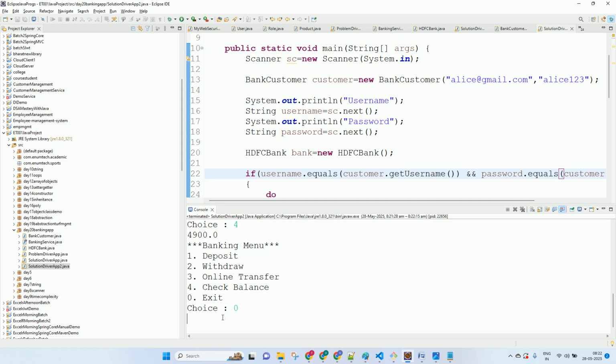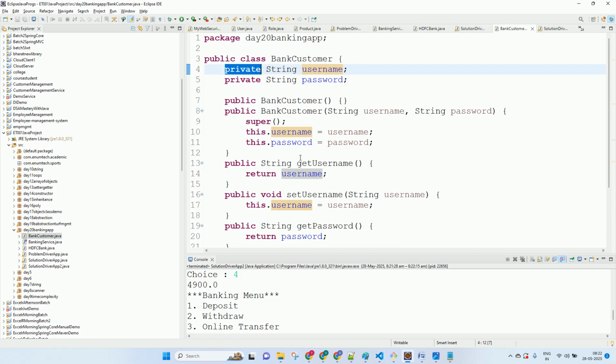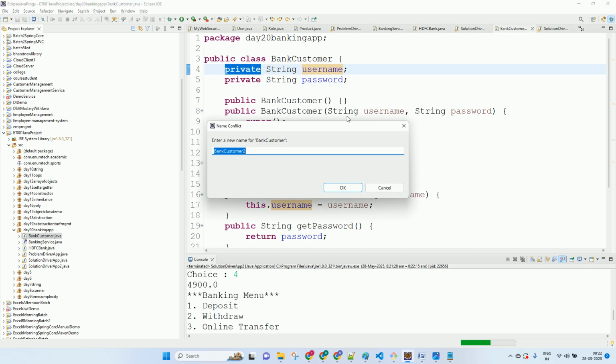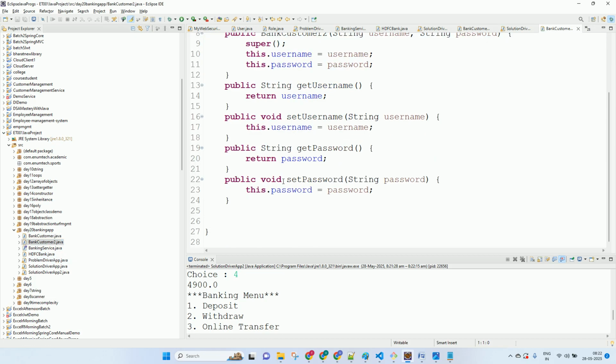But now what I would want is, rather, this login also is an activity of the customer, right? So login is part of the customer. So I'll make this customer also. I'll try to enhance this class so that you'll have all the options. In BankCustomer2, I will have a function called login, and it will give me a boolean as a return type. It will take the string username and the string password.